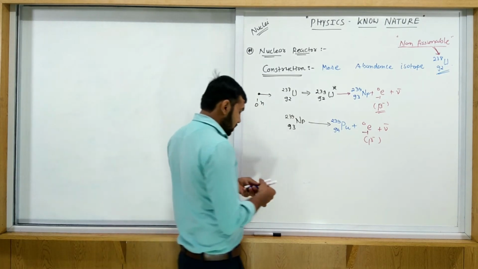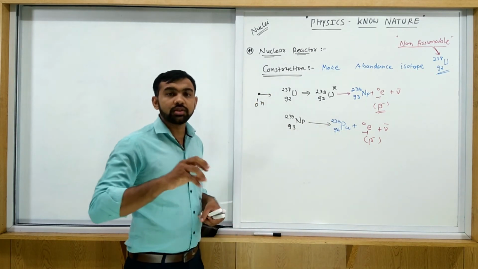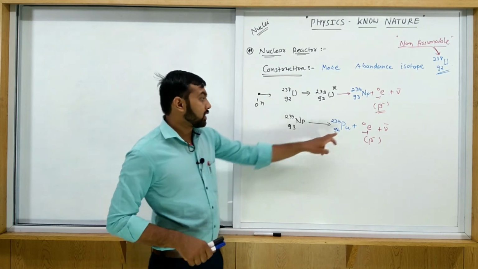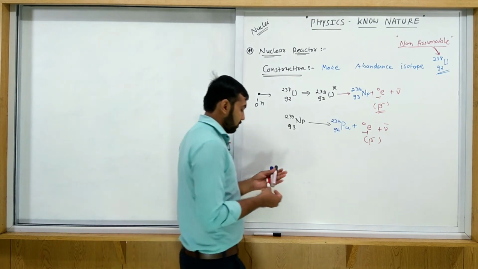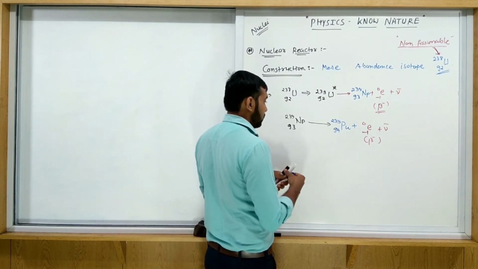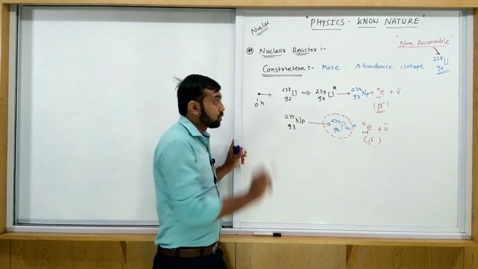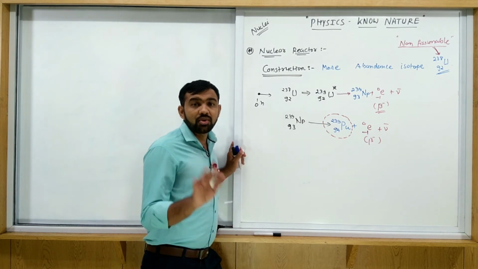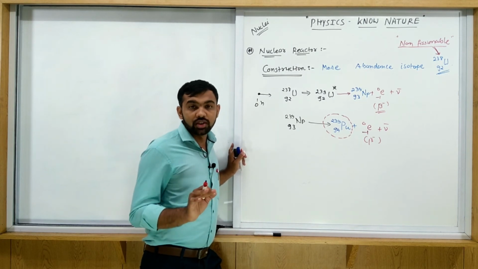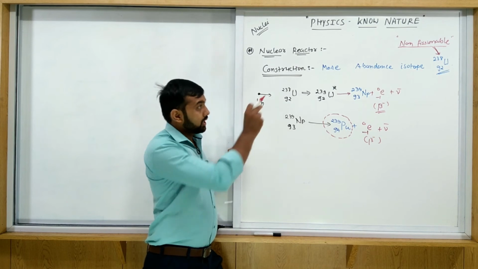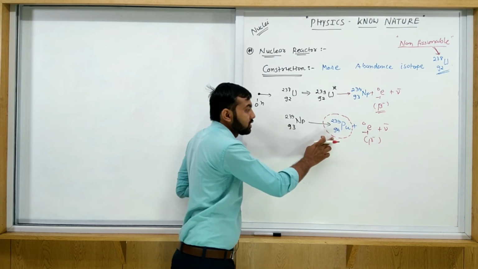Now with this plutonium, if a neutron is used as the bombarding particle, then this plutonium produces the fission reaction. Actually this 238 is the more abundant isotope which is found naturally. This 92U238 is found naturally, 235 is not found naturally. This is the more abundant isotope, but it is actually non-fissionable. So first it is converted into a fissionable element by this process. Now this is the fissionable element.